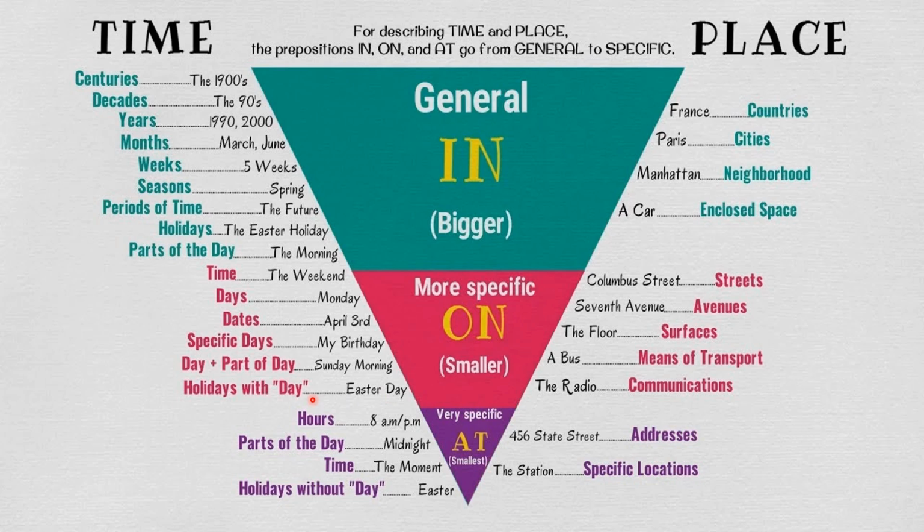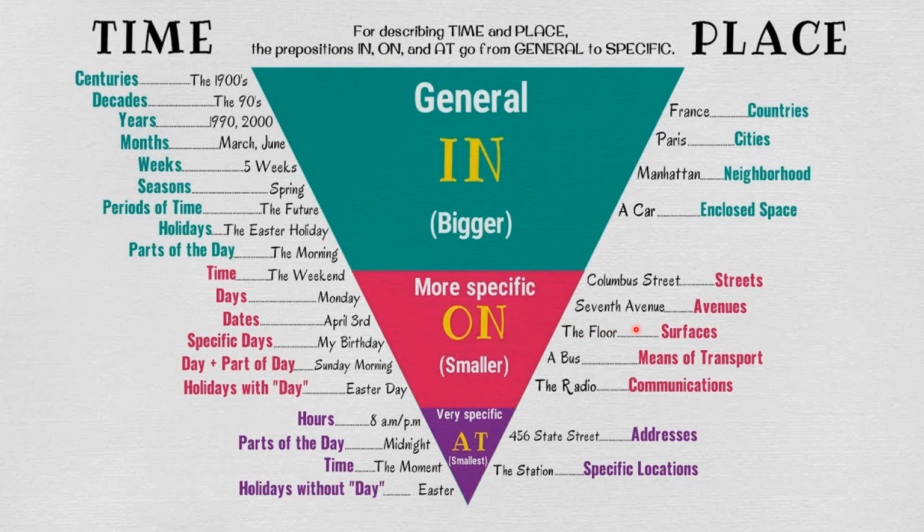Here for place, we use on before streets: Columbus Street, the Gandhi Street, Avenue, on 7th Avenue. Floors, surfaces: on the second floor, first floor, third floor.